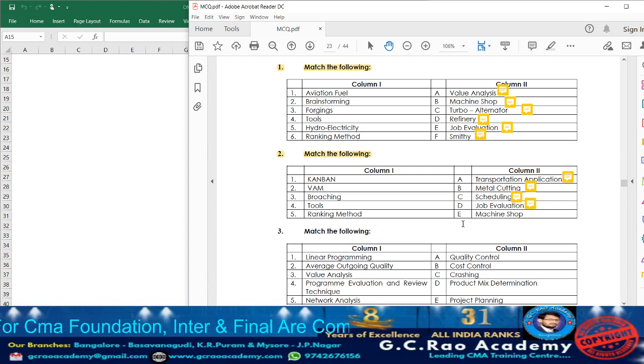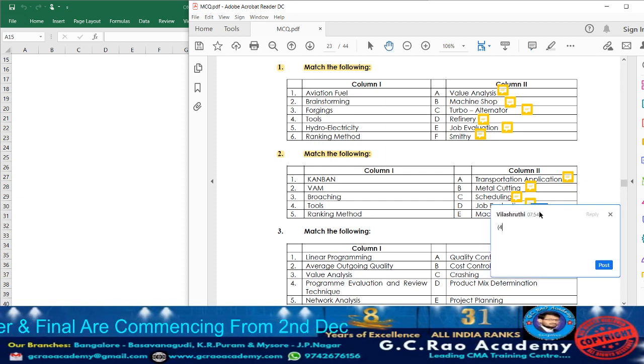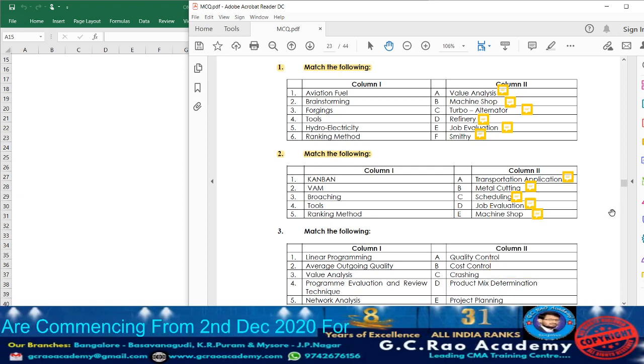Next, point number 4, what do we have? Tools. That is nothing but it will be utilized where? In the machine shop. So accordingly, for machine shop, consider point number 4. So what is the answer now?